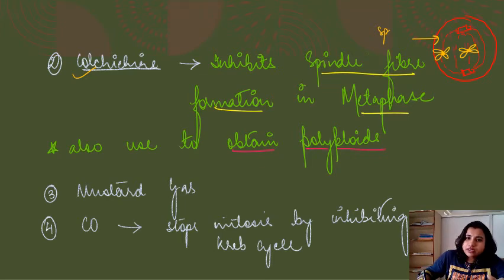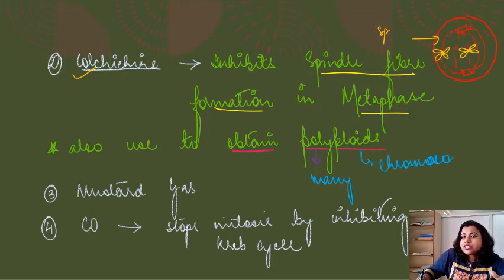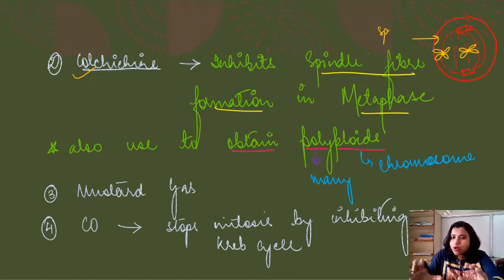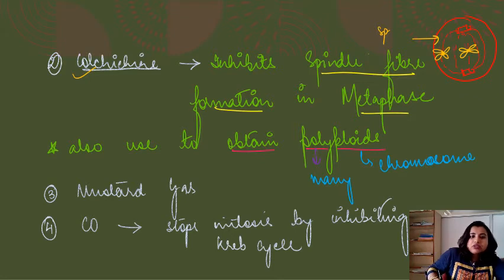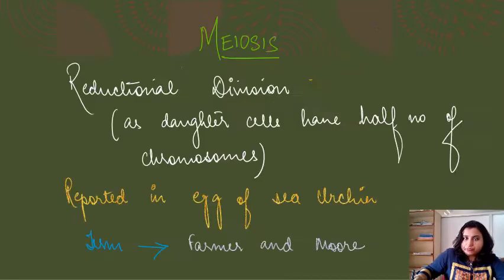Poly means many, and ploidy refers to the chromosome sets. It leads to a disorder where non-disjunction of chromosomes takes place and all the chromosomes get accumulated at the center. These are also compounds which inhibit cell division, right?